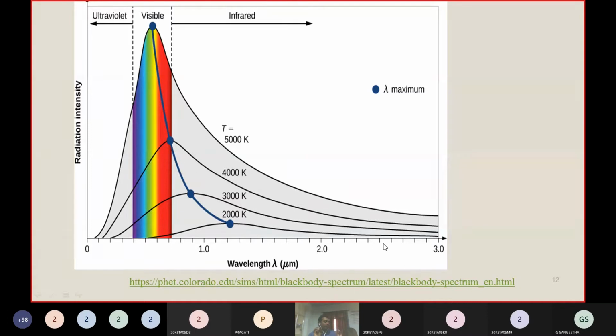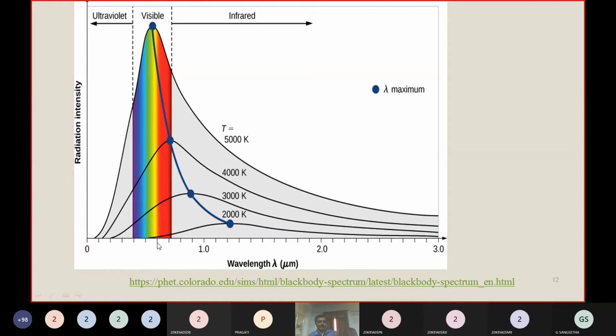Like in our class, so many students will be there, say 60 students. Take their marks distribution. The number of students is on the y-axis and their marks are on the x-axis. Very few students get 5 marks.